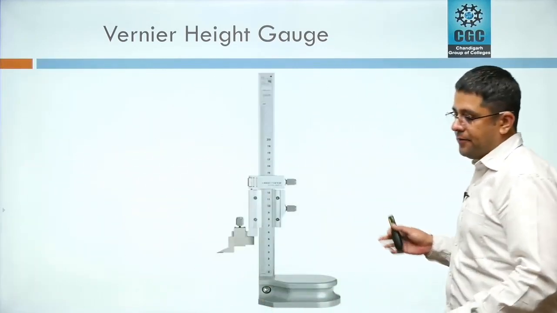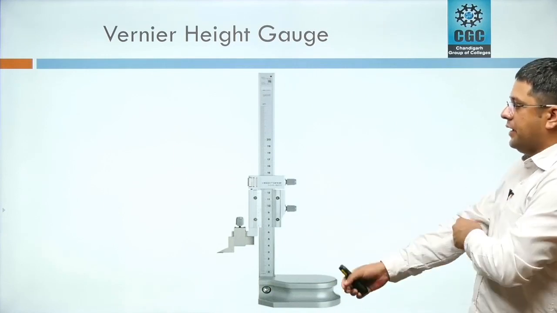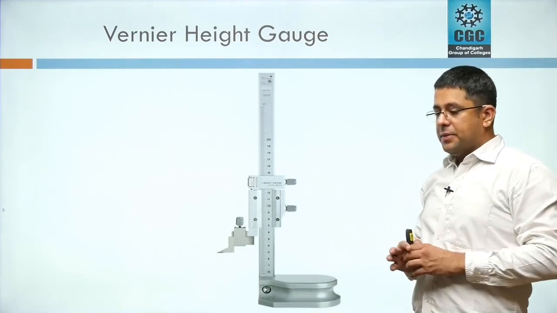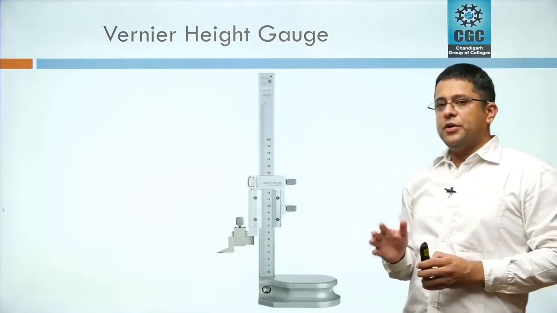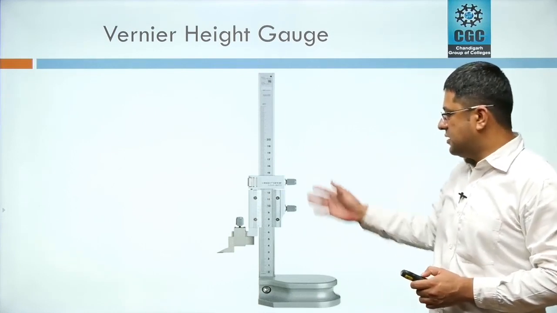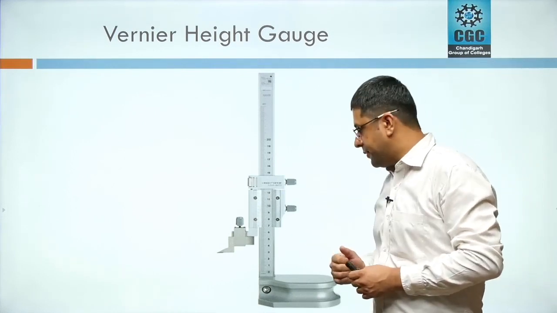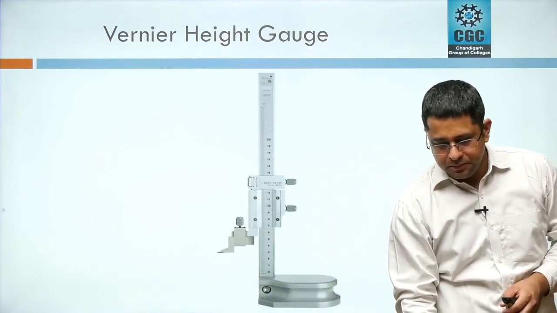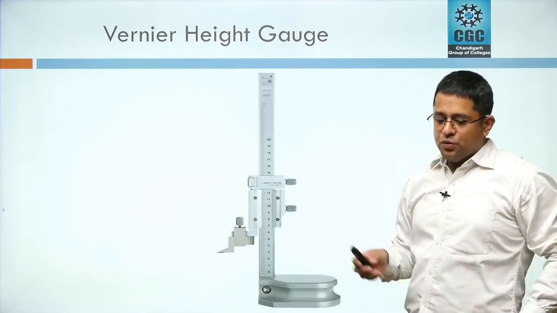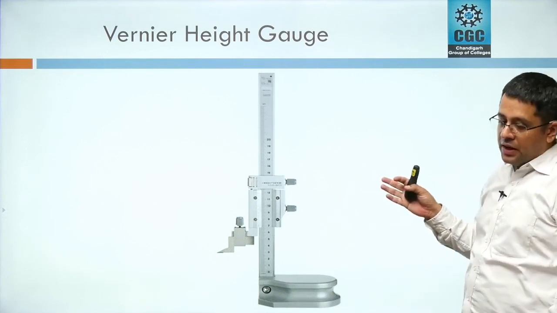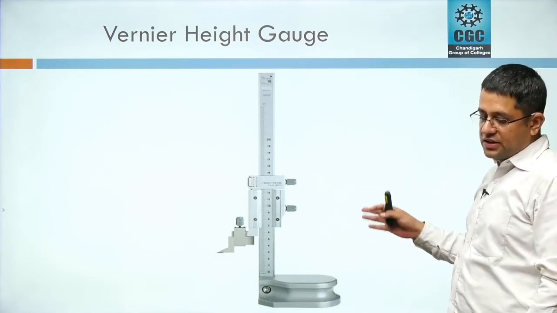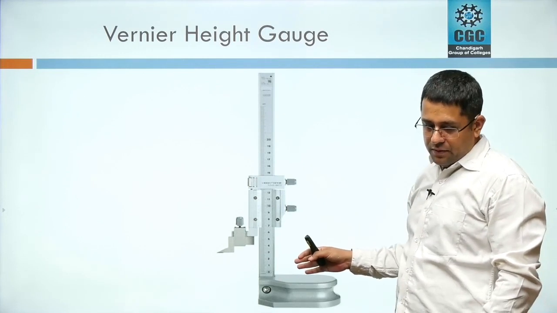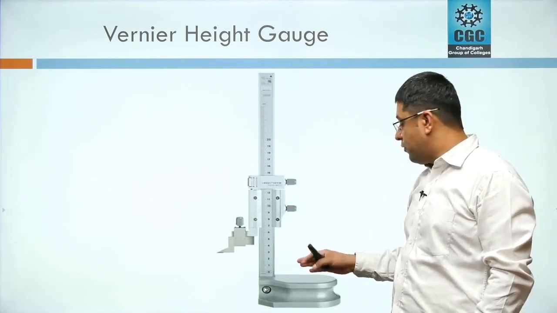The next instrument we'll study is the vernier height gauge. Its working principle is somewhat similar to vernier caliper, but its construction is different and its application is also different. Now, let's wait for a second. The picture shows here a vernier height gauge. It consists of a graduated scale held in a vertical position by a firmly ground fixed base.